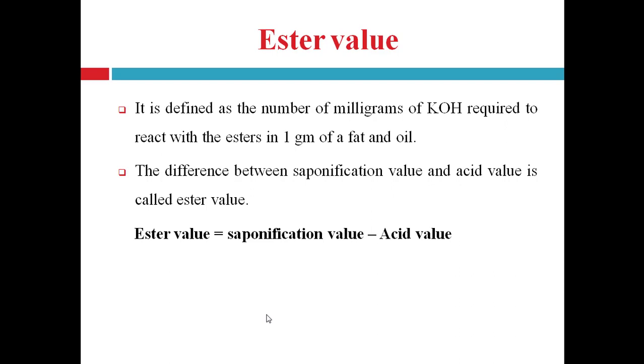Saponification value is free fatty acid plus fatty acid present in ester form, and acid value is free fatty acid. That's why free fatty acid plus fatty acid present in ester form minus free fatty acid: the free fatty acid cancels out and remains the fatty acid in the form of ester linkage. So it gives the ester value.